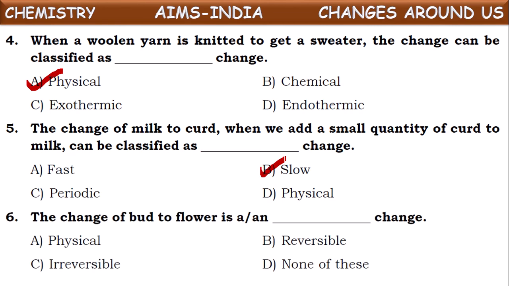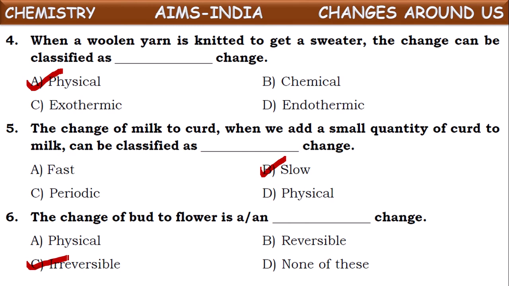Next one. The change of bud to flower is a dash change. So what kind of change is it? Changing a bud into a flower. It is an irreversible change because a bud converts into a flower, but from the flower we cannot get back the bud. It is not a possible process.